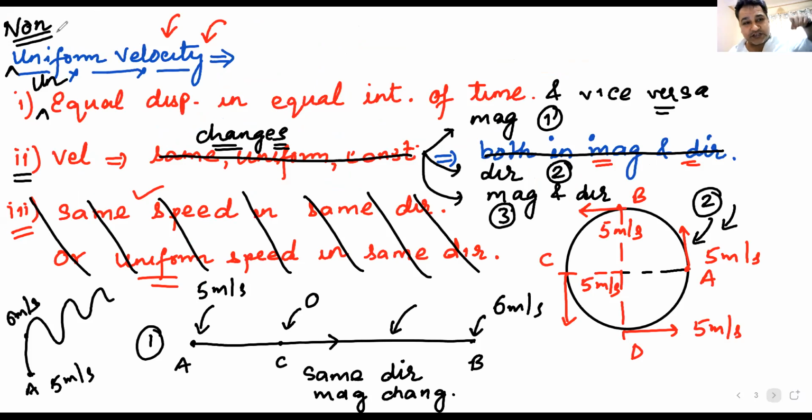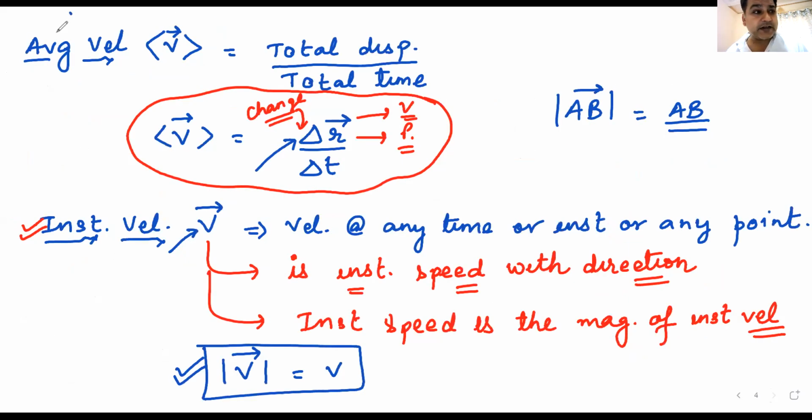Same velocity in the same direction, same speed in the same direction. That is all that we need to understand. Am I clear? Do we have any doubts here? Clear? Pakka? Chalo.